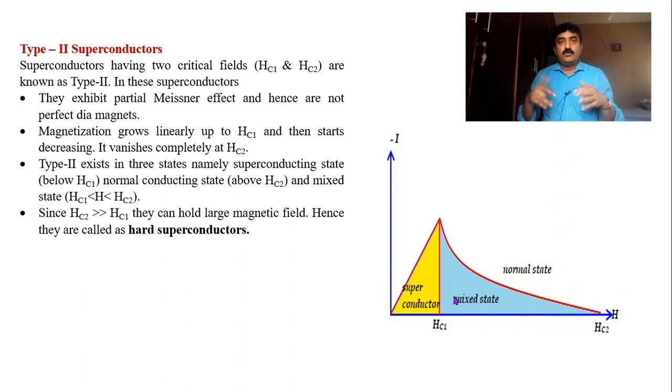Now you list out; I have explained, you list it yourself. Give 4 points for type 2. Number 1, they have two critical fields, Hc1 and Hc2. They exist in 3 forms: superconducting form, mixed form, normal conducting form. Next, they do not exhibit complete Meissner effect. Next, Hc2 is very much greater than Hc1, therefore they are called hard superconductors. Dear students, I hope you are following. I am a little bit fast, but I hope you can manage with this speed.